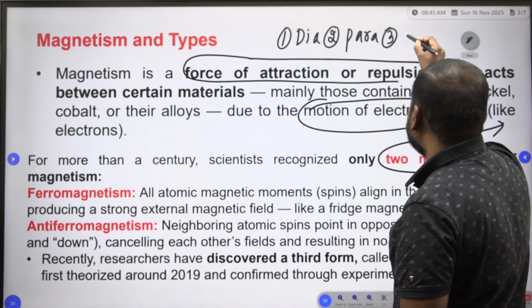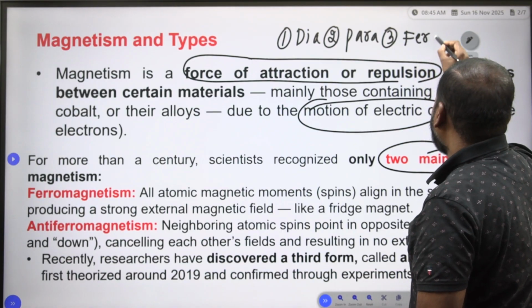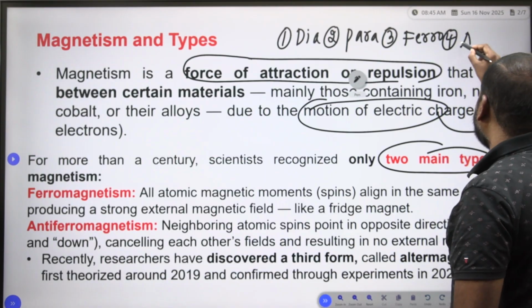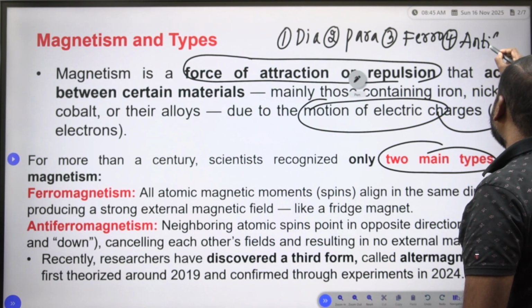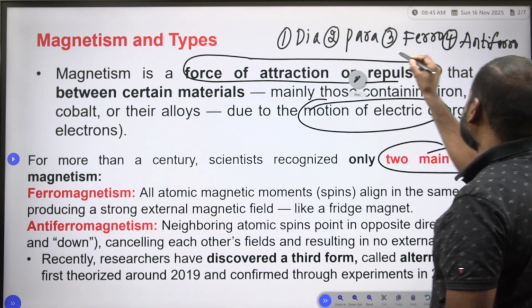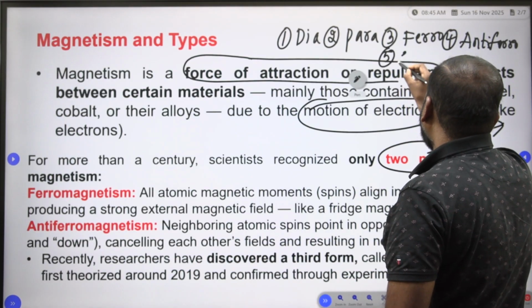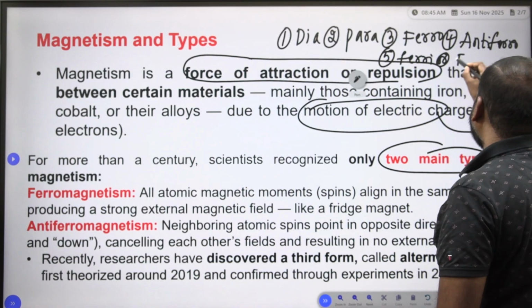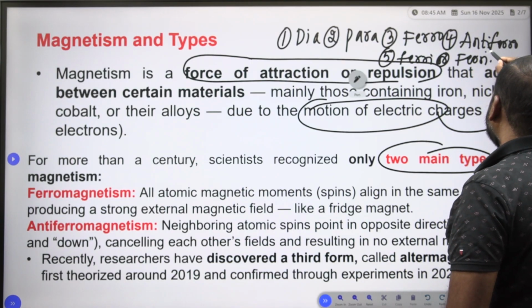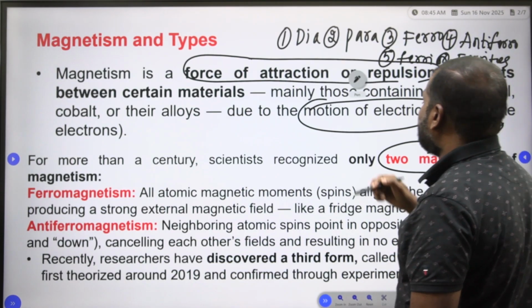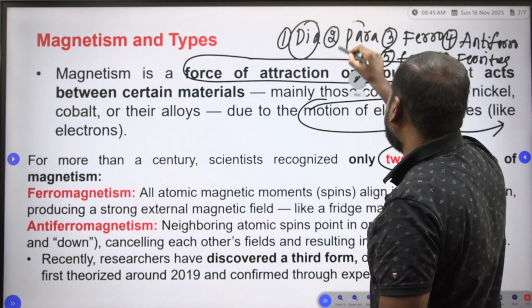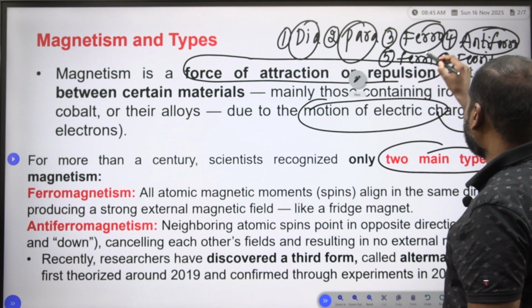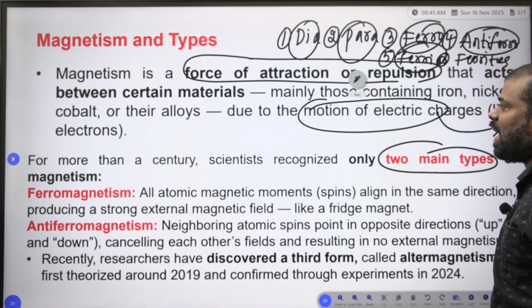The third is ferromagnetic material. The fourth variety is antiferromagnetic material. The fifth variety, we call ferrimagnetic material, also called ferrites. Clear? So these are diamagnetic, paramagnetic, ferromagnetic, antiferromagnetic and ferrimagnetic materials or ferrites.